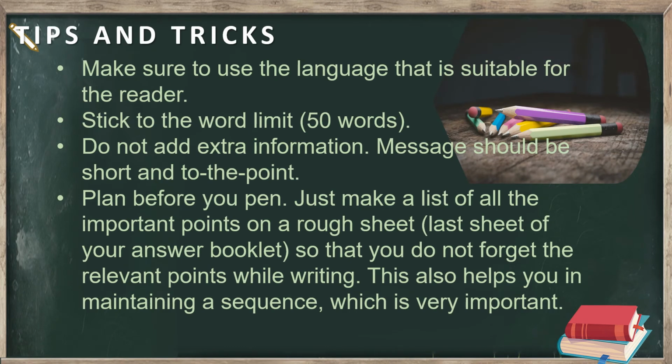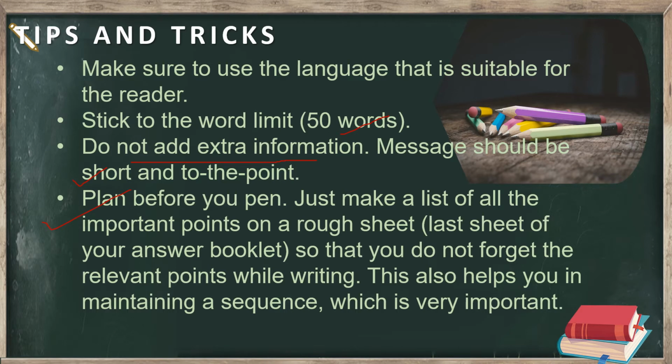These are certain tricks and tips that you need to keep in your mind. The word limit should not exceed 50 words. The language should be very much suitable. Do not add any extra information. It should be short and to the point. And this point is very important. You must plan everything that you need to add in the message on a rough sheet. Just make a list of all the important points on a rough sheet so that you do not forget the relevant points while writing. Clear? And this will also help to sequence your content very logically in a very beautiful manner.